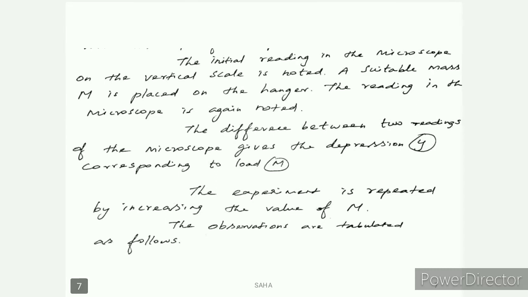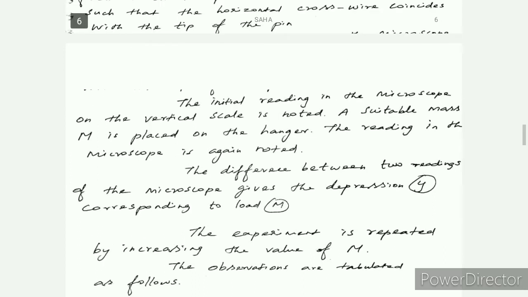The initial reading in the microscope on the vertical scale is noted. A suitable mass M is placed on the hanger. The reading in the microscope is again noted. The difference between the two readings of the microscope gives the depression y corresponding to load M. Here the depression produced is denoted by small y. The experiment is repeated by increasing the value of M. The observations are tabulated as follows.